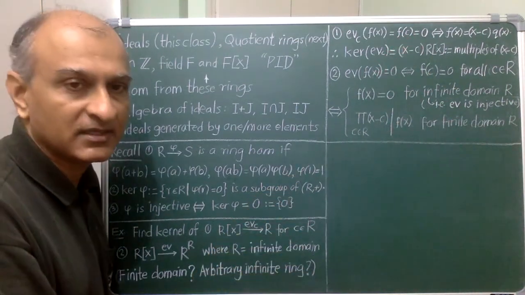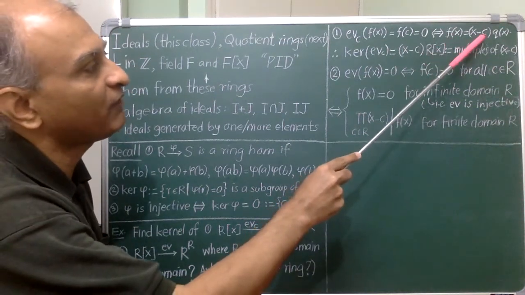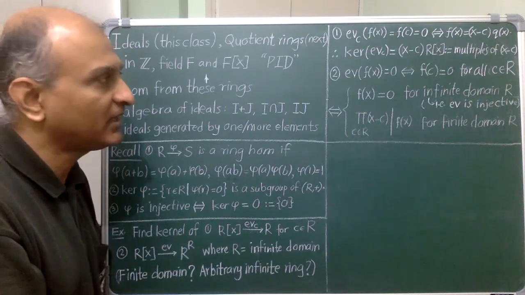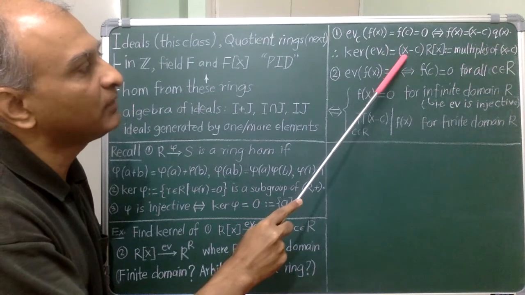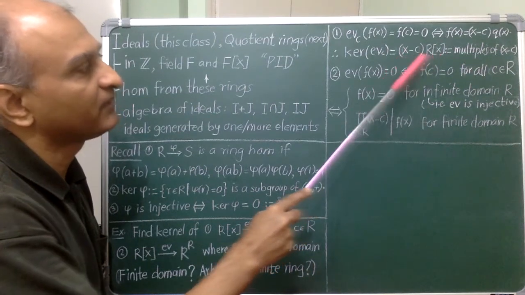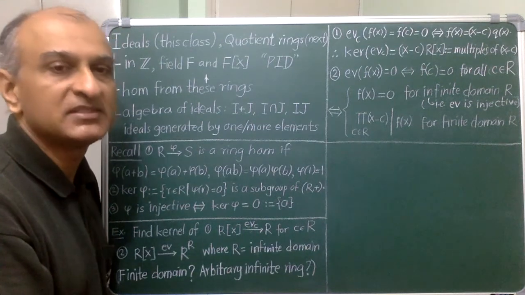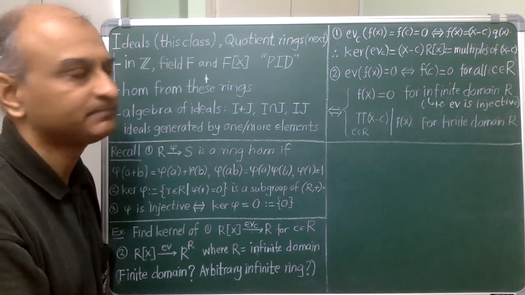By the factor theorem, this will happen precisely when f is a multiple of x minus C. And therefore, the kernel of this evaluation at C homomorphism is the set of all multiples of x minus C that I have denoted in this fashion. We will soon call this the principal ideal generated by the polynomial x minus C.